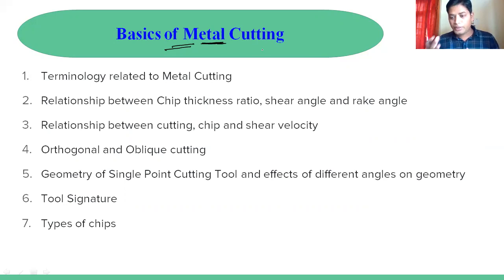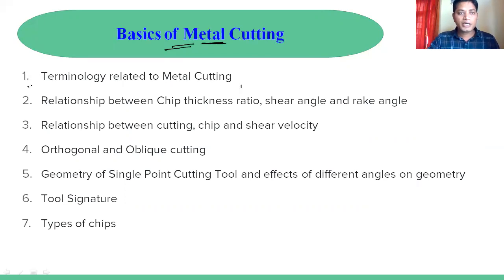It depends on what kind of tool we are using, whether a single point or multi point cutting tool. In different machines we use different ones, but what matters is how the material is removed from the workpiece surface. So that we will discuss.